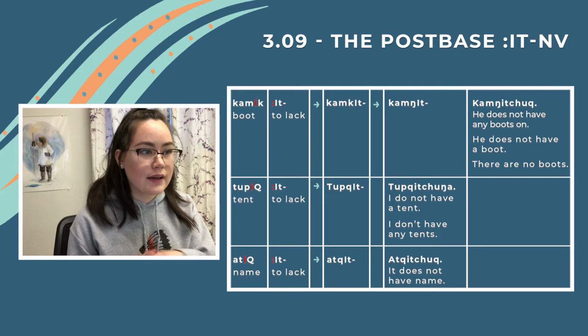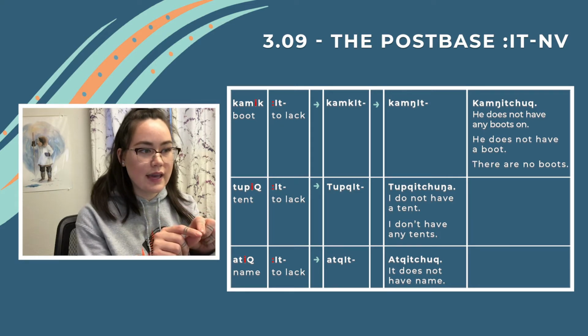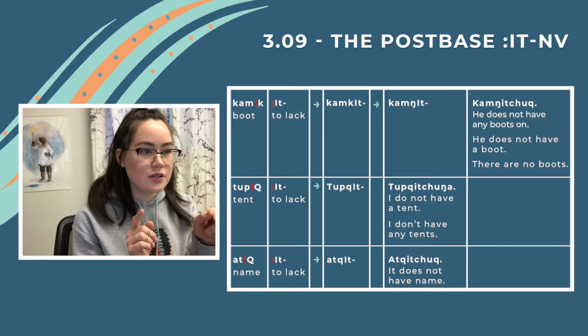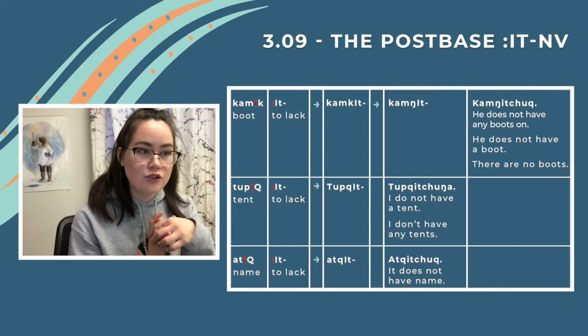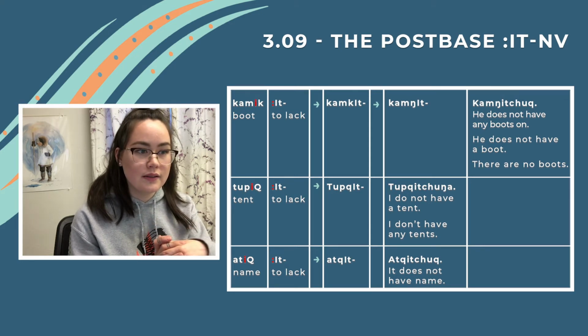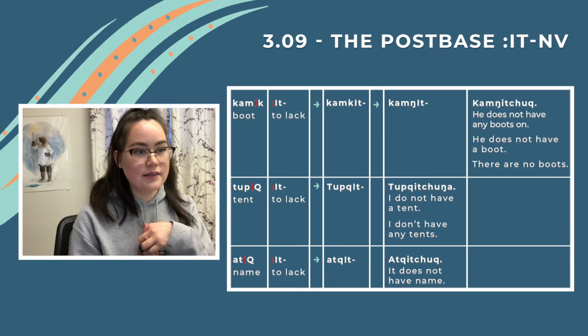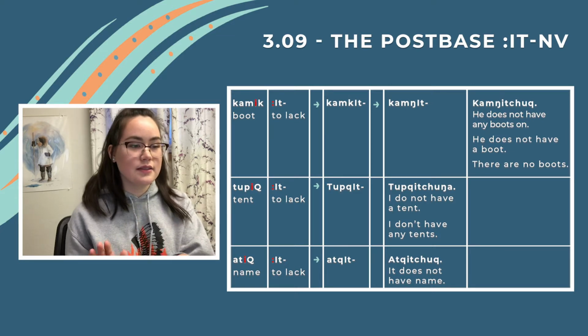That weak i tells us that if there is a single consonant before it, we delete that weak i. So it would change to tupkit. Tupkitchunga. I do not have a tent. I do not have any tents.